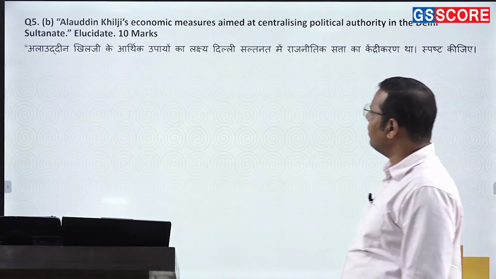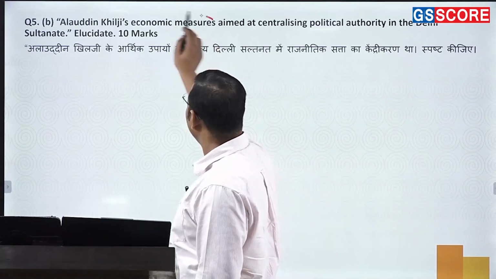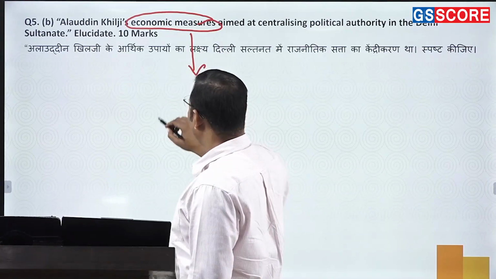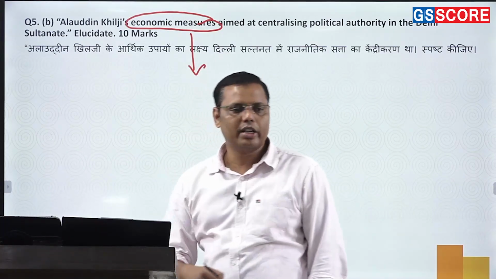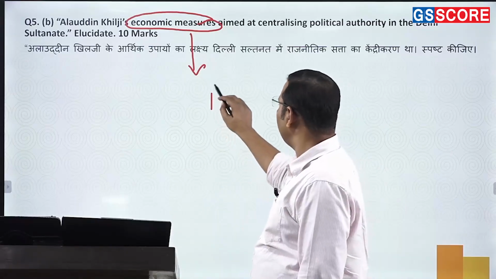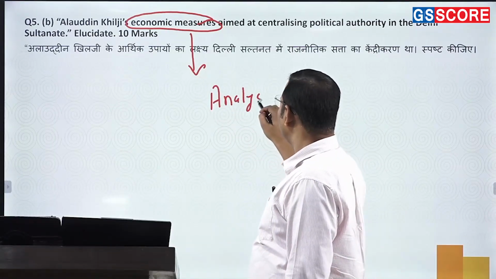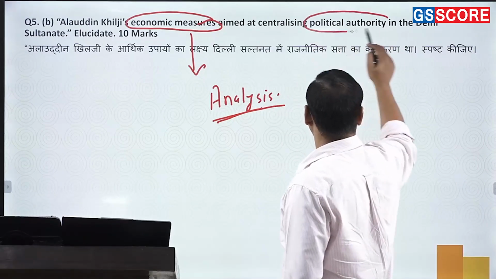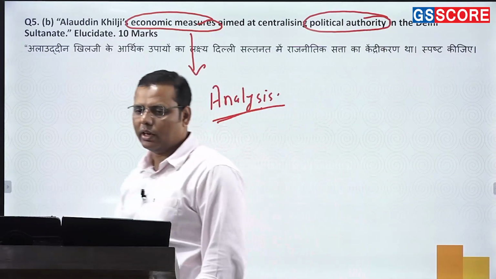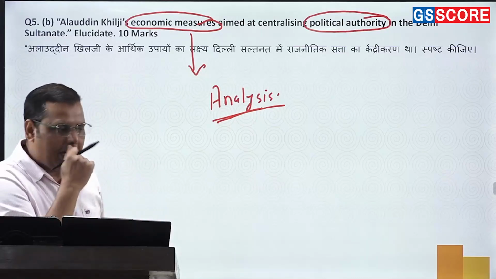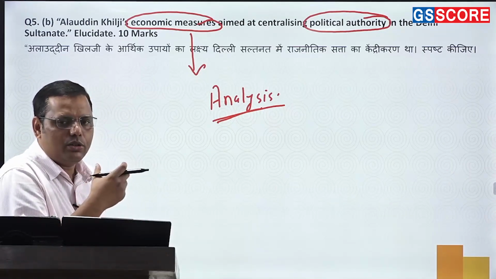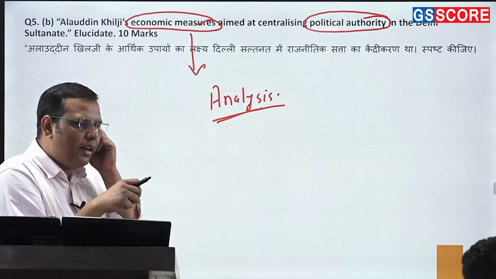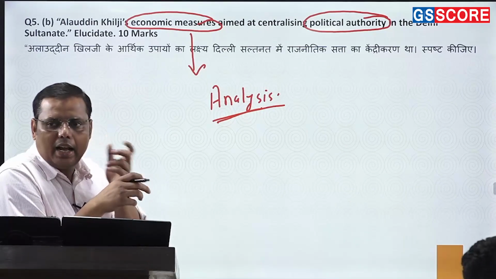So you have to write in the first part what are the major economic reforms of this person, right? And by giving a brief idea of those economic reforms, you don't need to explain a lot, and then further you need to come to the analysis, right? So why was this? It is just one idea that probably he wanted to centralize the political authority. So he had been doing it for multiple reasons. So centralization was not the only idea. This may be just one idea that he wanted to confine every control in his own hand, and that's why he had been doing it.